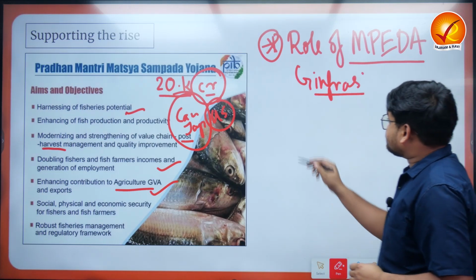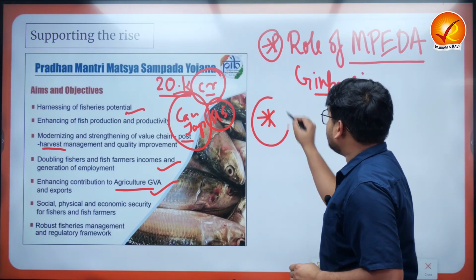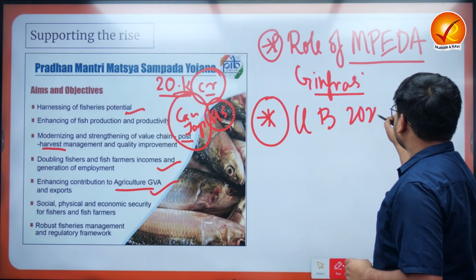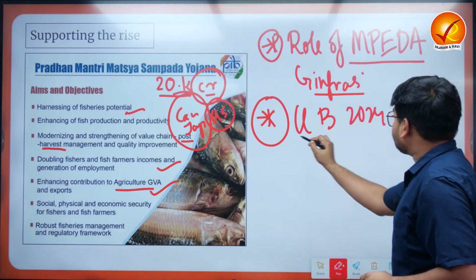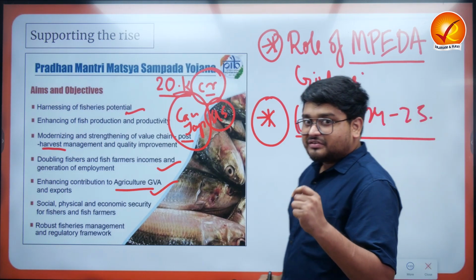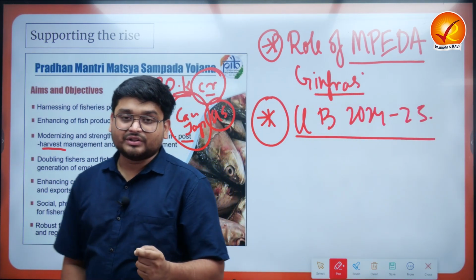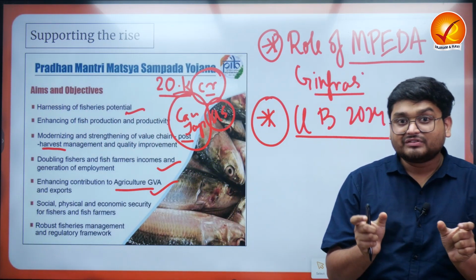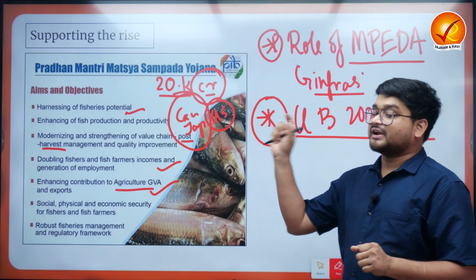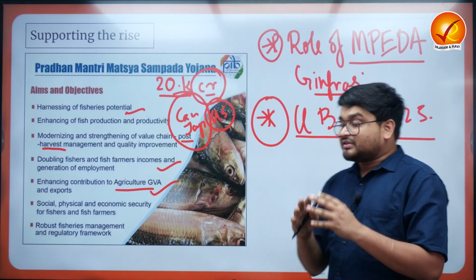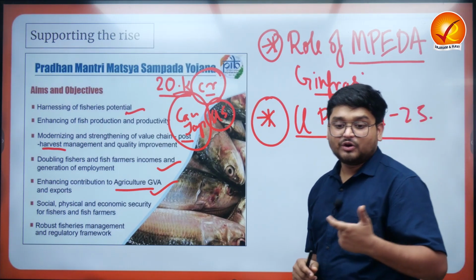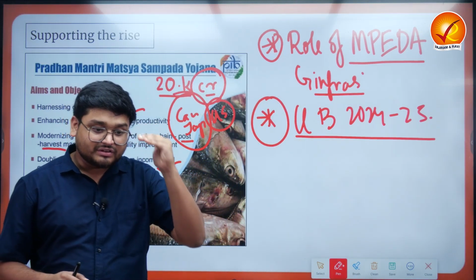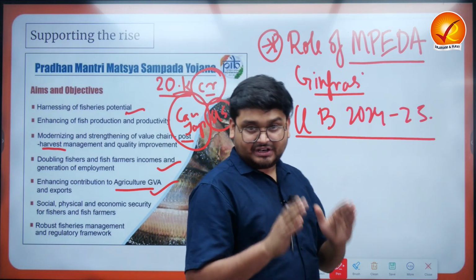Now the next part is actually from the Union Budget of 2024-25, where there have been relaxations in various customs duties with reference to the import of various equipment that are required for the fishing sector in the nation. So these are the various initiatives that the government is taking over a period of time to improve the technicality and the production of the entire fishery sector in the nation.